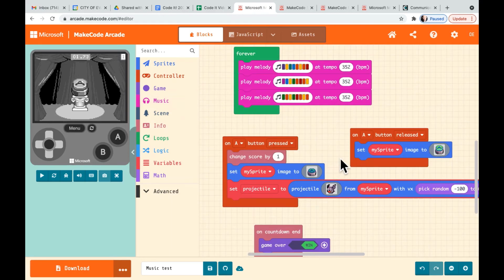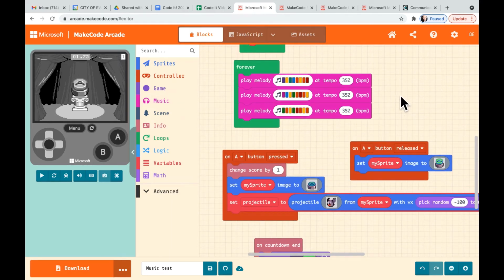And if you didn't know, the way that the software reads the code is it reads it from left to right, top to bottom. So left, boom, boom, boom, boom. So again, in this particular area, it's reading this. When the A button is pressed, it wants the score to increase by 1. This button changes to a smash button image. A bat flies out of it, and when the A button is released, it pops back up.